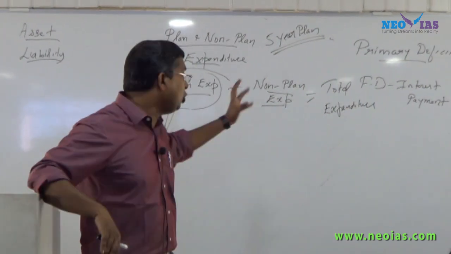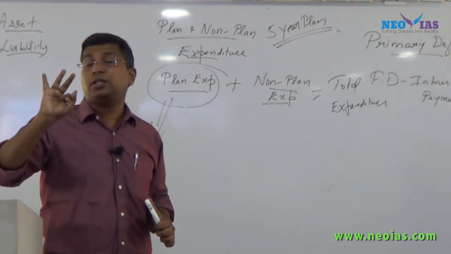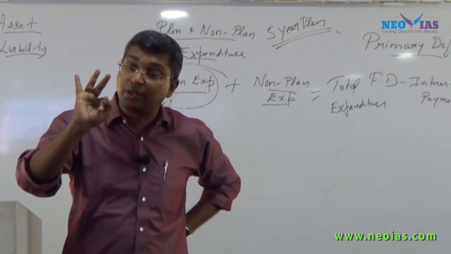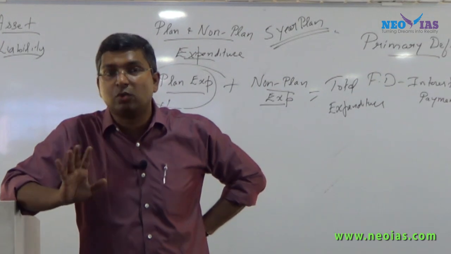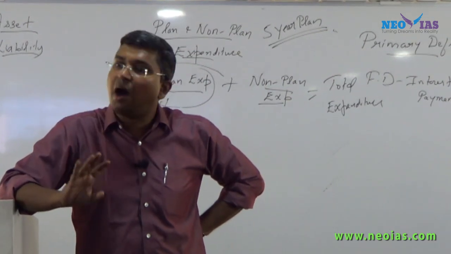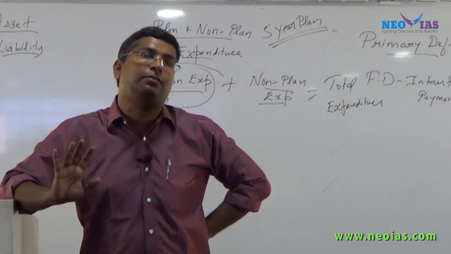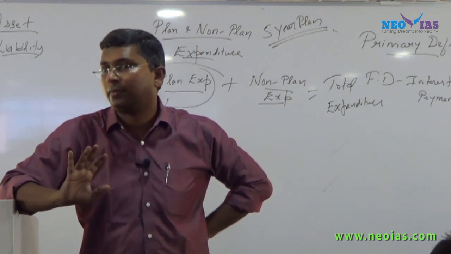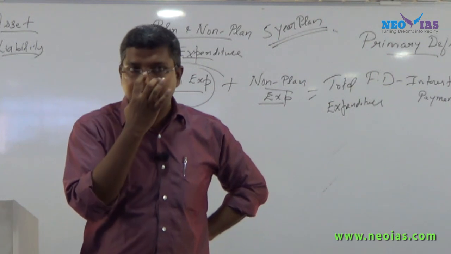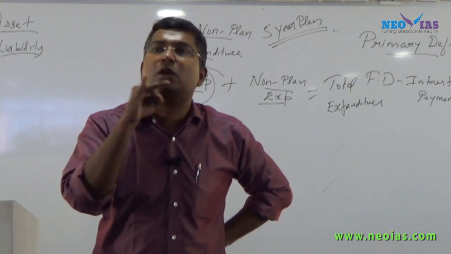So be very clear. UPSC has asked questions from non-plan expenditure 3 times. They have not asked questions from planned expenditure, but they have asked 3 times, and all 3 questions are almost similar. So be very clear with the concept of what is plan expenditure and what is non-plan expenditure.